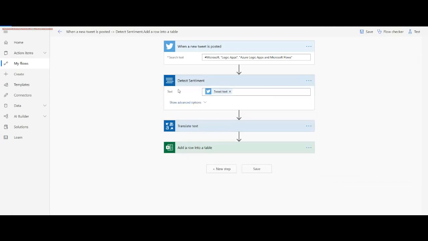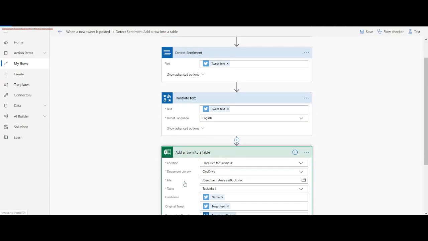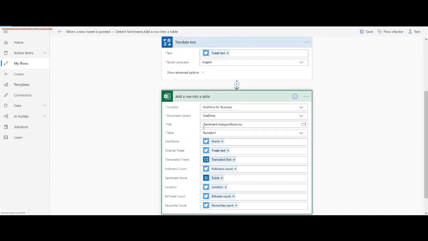Once it is done, I'm also using Microsoft Translator to translate any non-English tweet text into English, and then I'm using Excel Online to store my data.